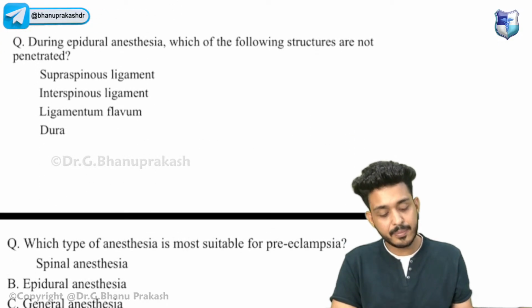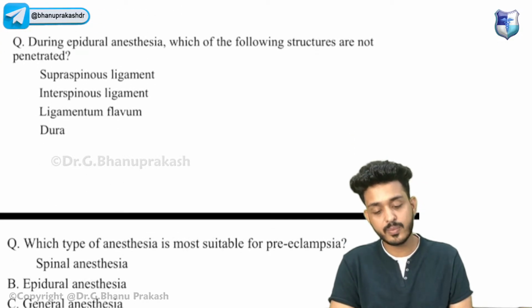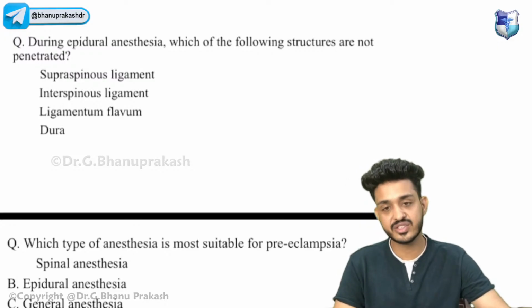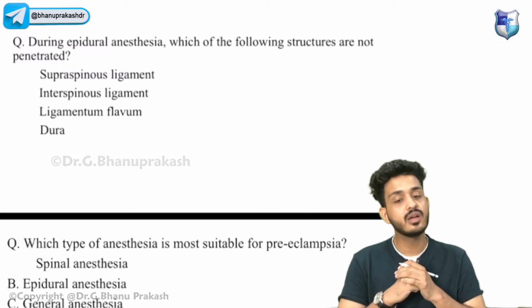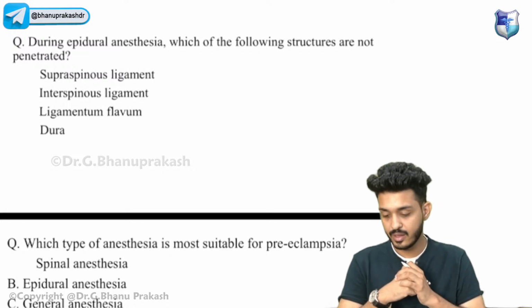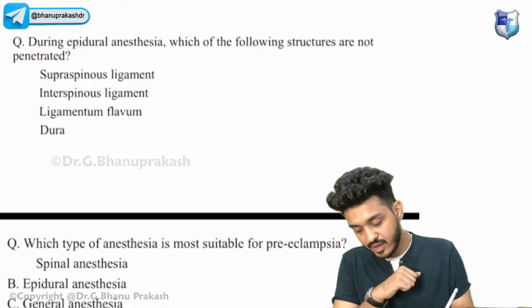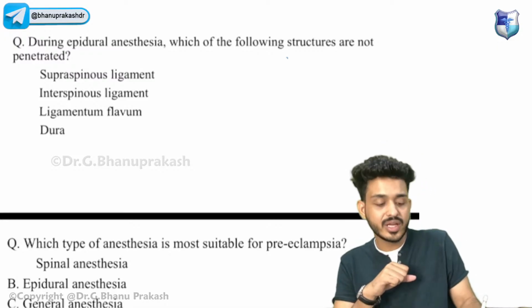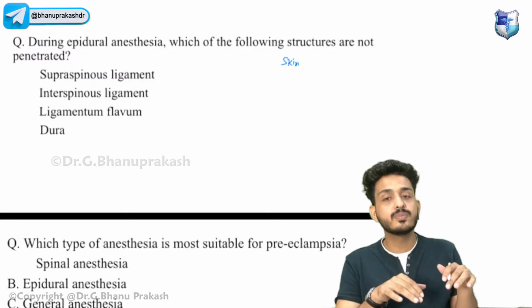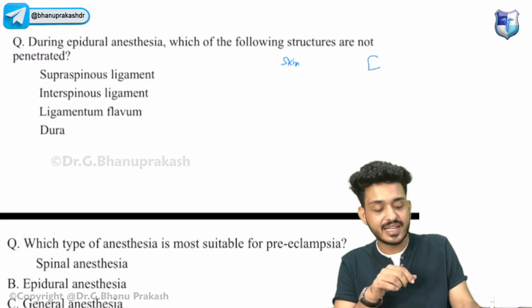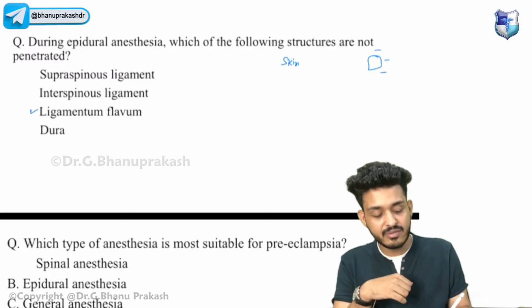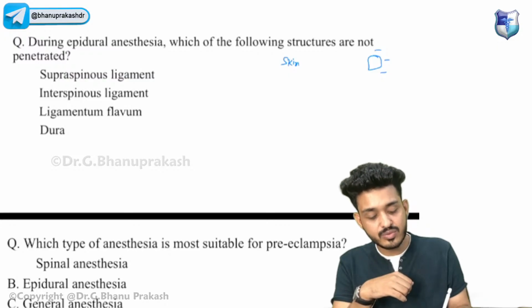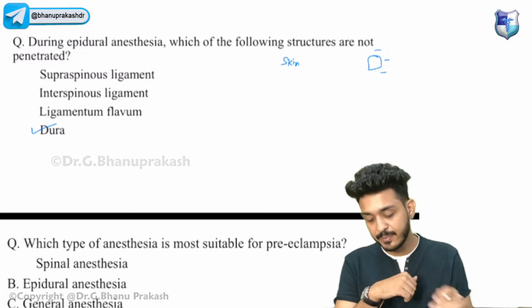During epidural anesthesia, which of the following structures is not penetrated? This is the question they have asked approximately 5 to 6 times. Try to answer this one. Very good, guys. Wonderful. So how are we going? We are piercing first of all the skin, then the supraspinous ligament, then the interspinous, and then the ligamentum flavum. Lastly, epidural means above the dura, so the drug will be injected above the dura. Your answer will be dura, right?